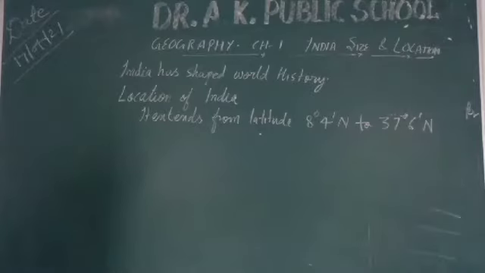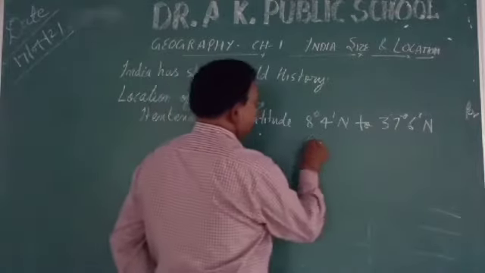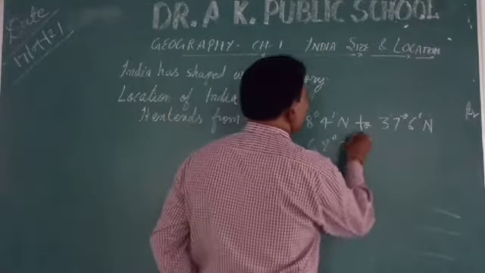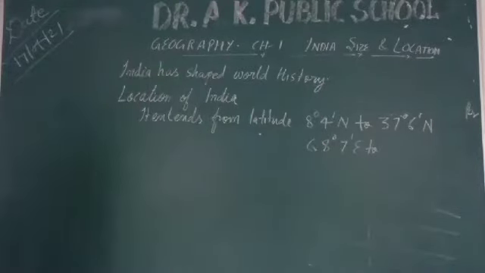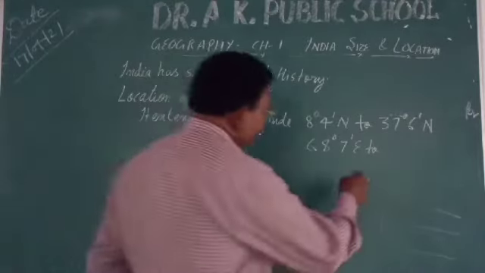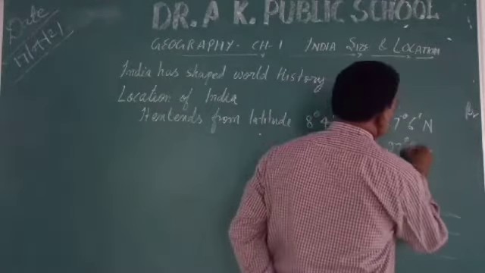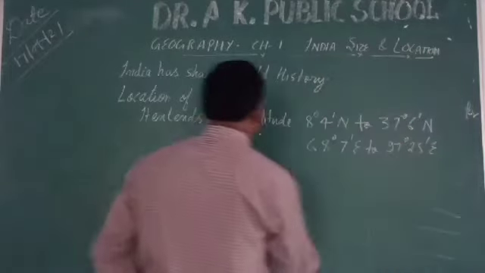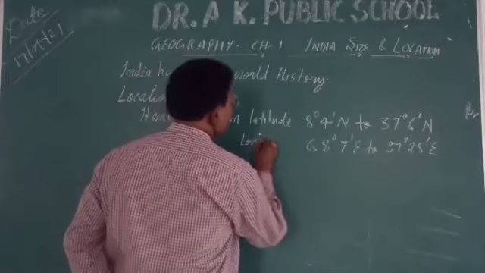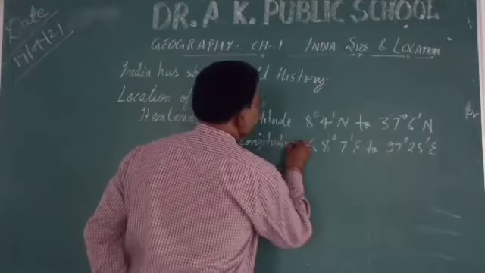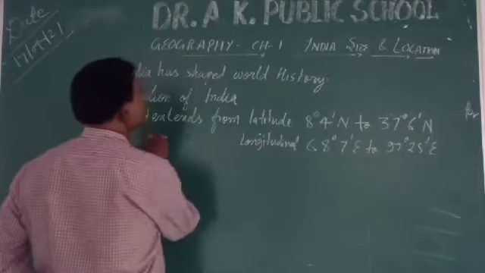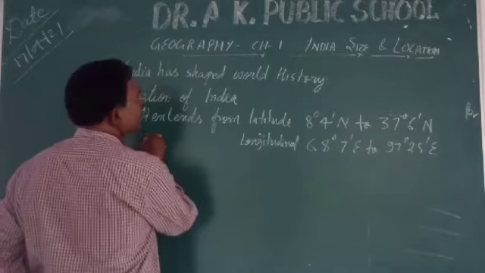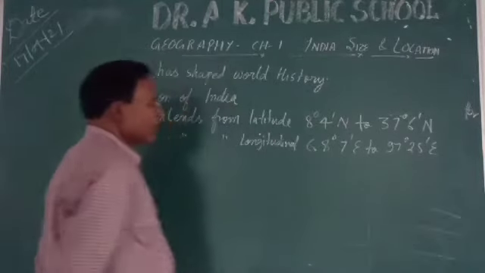And its longitudinal extent is 68 degree 7 minute east to 97 degree 25 minute east. It is its longitudinal extent, right? Understood? So this is the location of our country.